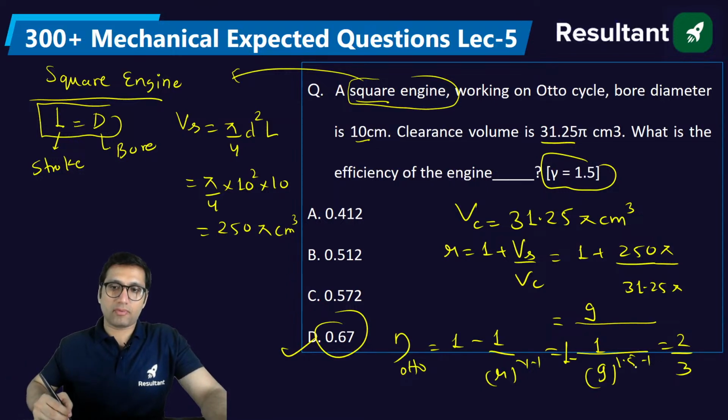It is 1 minus 1.5 minus 1. This gamma is 1.5 here. Please verify it. Are you putting gamma as 1.4? If you put 1.4, you will not get the right answer. Here they have given 1.5.